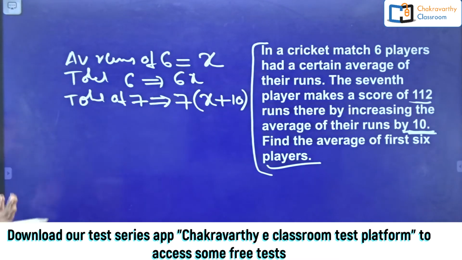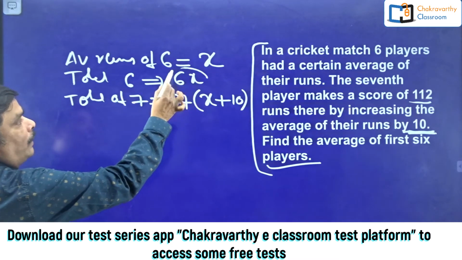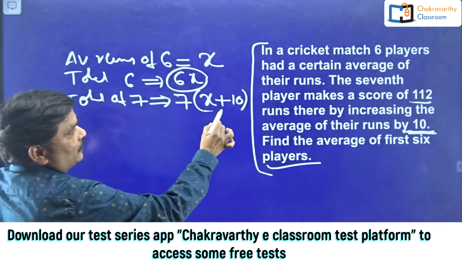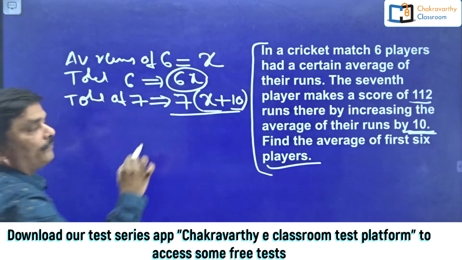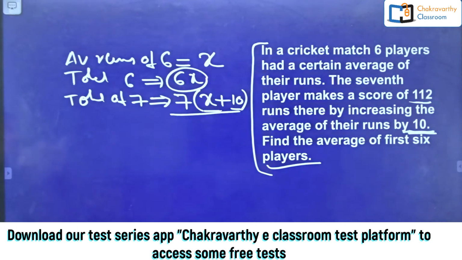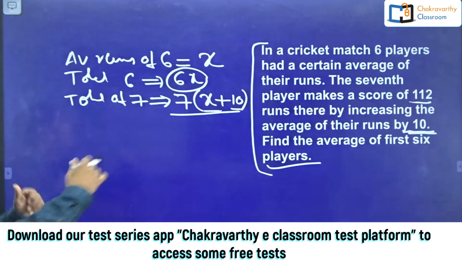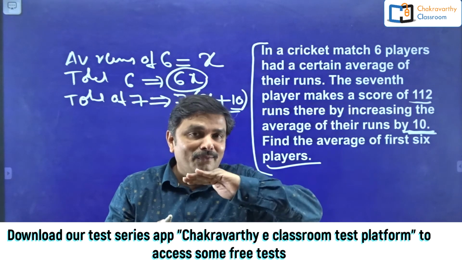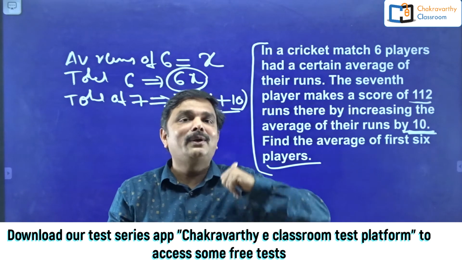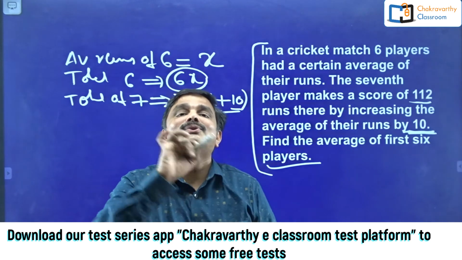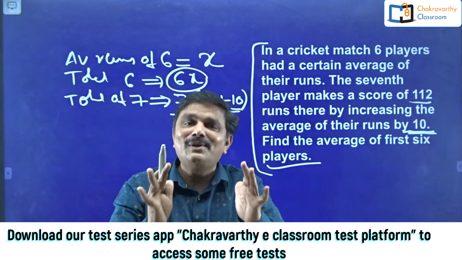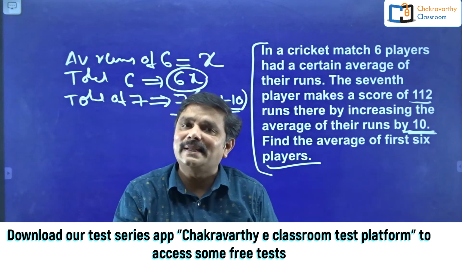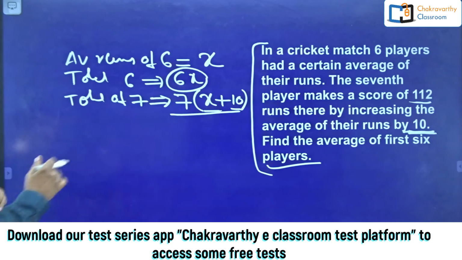Okay, now you see, students, 6x is the total runs of 6 persons. 7 into (x plus 10) is the total runs of 7 persons. Now I am going to frame one equation. What is the basic algebra? Basic algebra is converting a verbal statement to mathematics. That is the basic understanding of algebra. Converting verbal data to an equation. That's it.